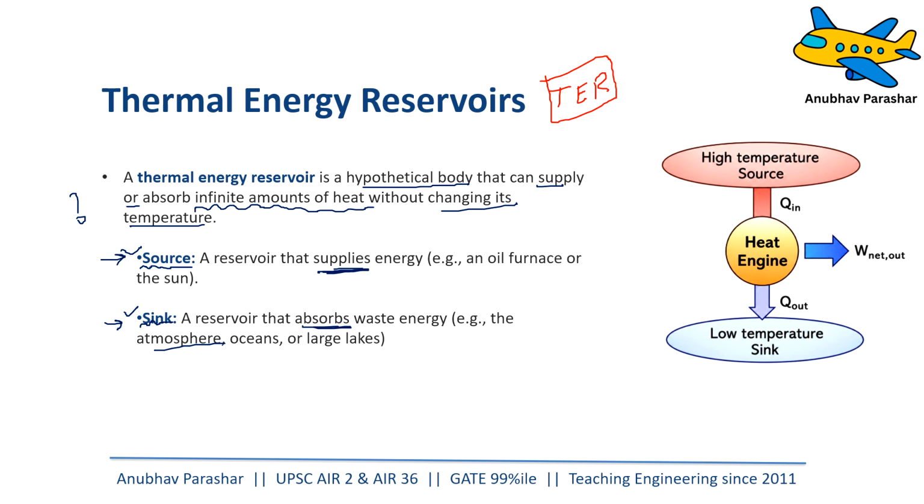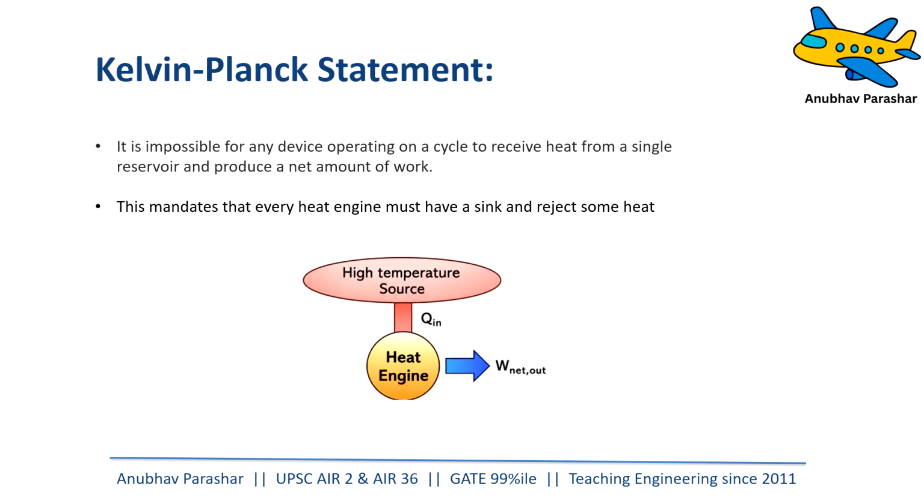So I hope you have understood that from a source we get energy, and a sink is where we dump energy. Now, let us try to figure out what the Kelvin-Planck statement says.